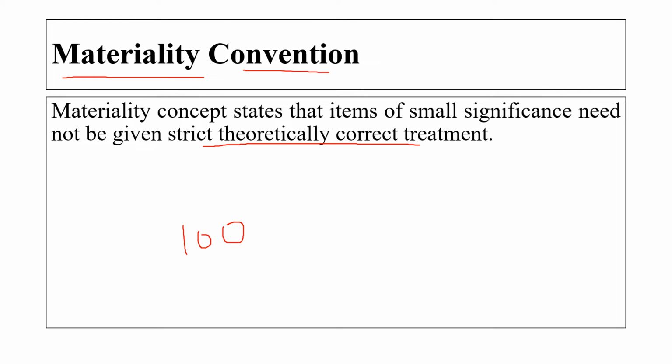The cost incurred on the calculator may be treated as an expense, because this 100 rupees cannot be spread over the 10 years, as it is just 100 rupees. So we are treating this 100 rupees as an expense for that particular period in which it is purchased. Okay. It should be noted that an item material for one party may be immaterial for another. It is a matter of judgment. In the materiality convention, we are saying that it is a matter of judgment and common sense, how that person or how that accountant is recording that particular item. Okay.